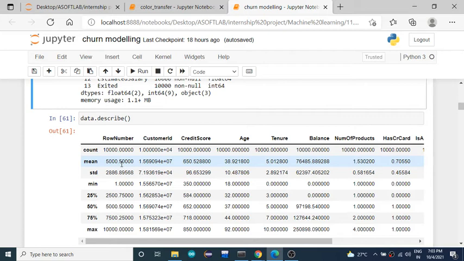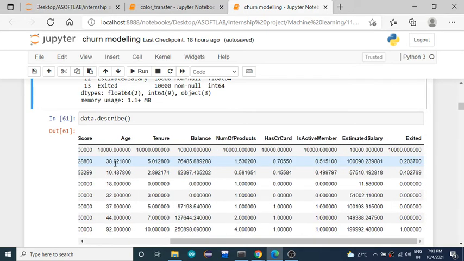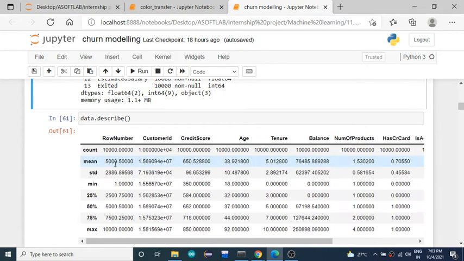So customer ID, credit score, age, tenure, balance, number of products, has credit card, is active member, estimated salary, and exited all have numerical values, so these can give the statistical data. Okay, so those will be returned here.